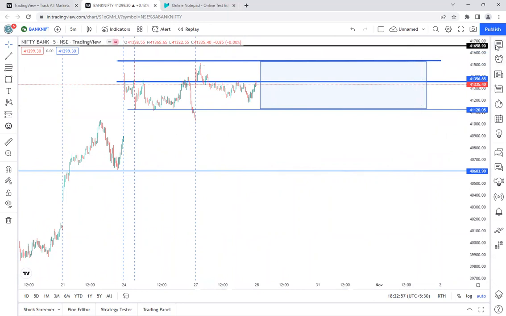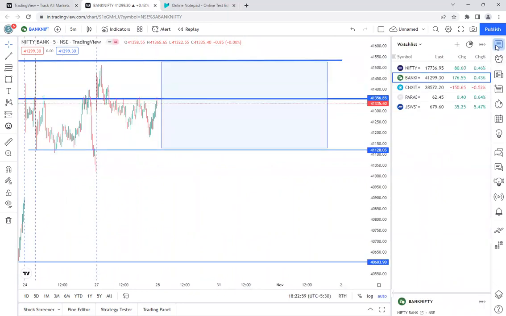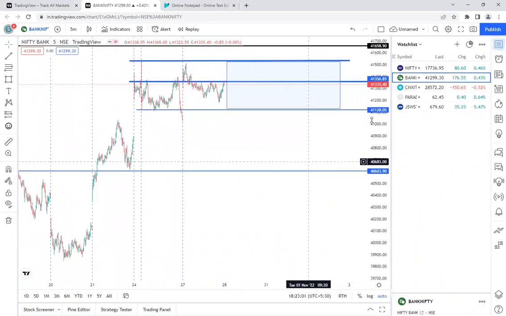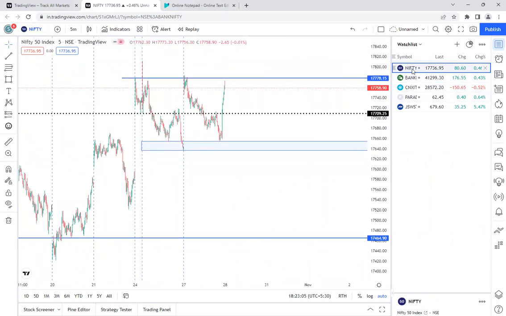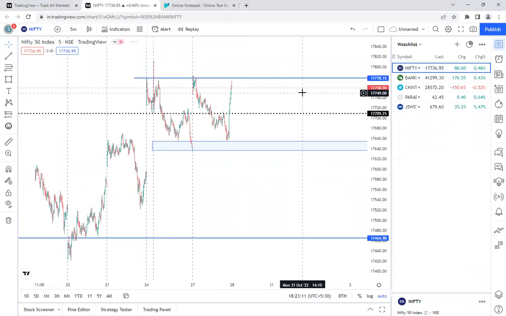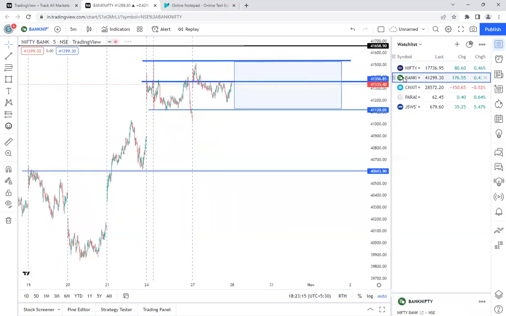Both Nifty and Bank Nifty are moving in the same pattern. The only thing intraday traders want is for these levels to break. In Nifty, the 17,780 level is very important for intraday players for tomorrow, and for Bank Nifty, 41,500 will be the very important level for the buyers tomorrow. So let us see what will happen in the next trading session.